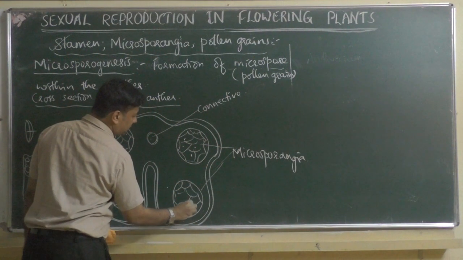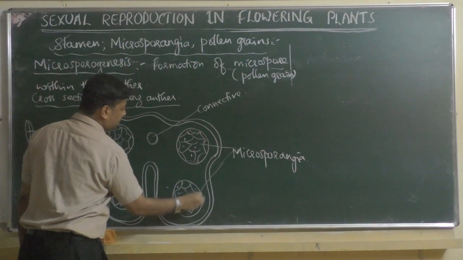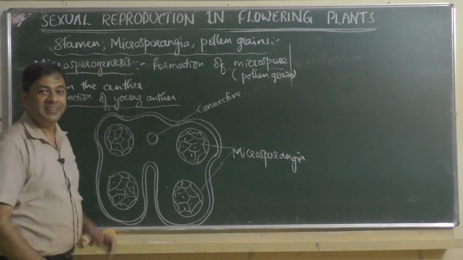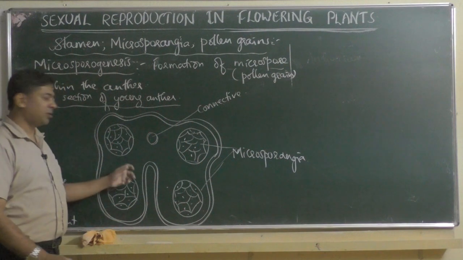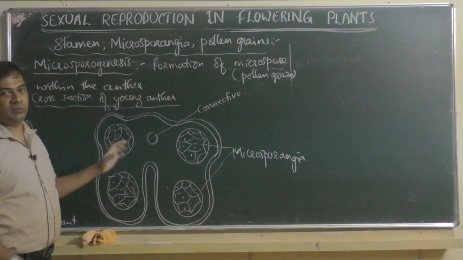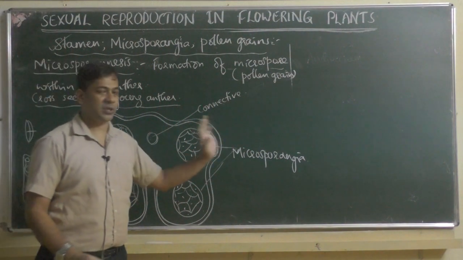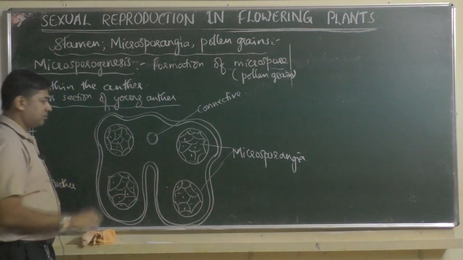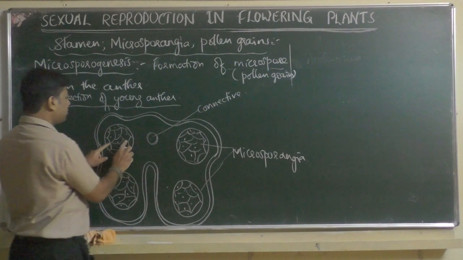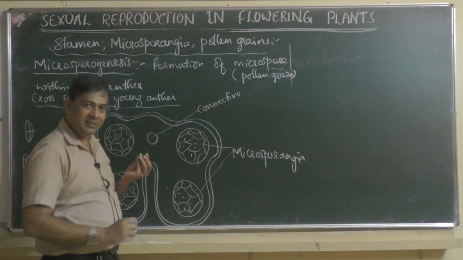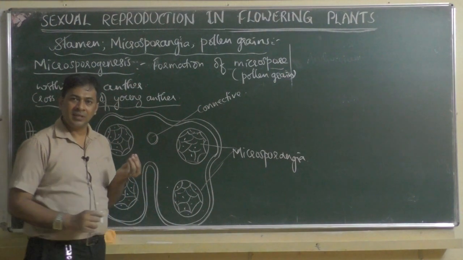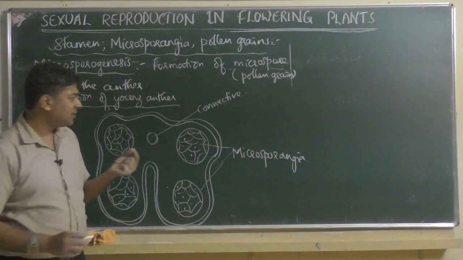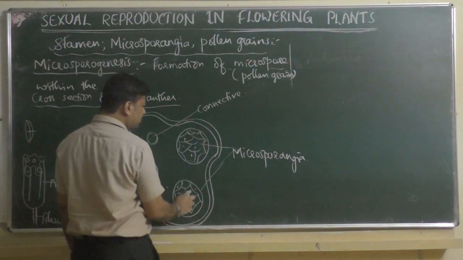So remember, in the board exam, sometimes they will ask you to draw a cross section of a young anther. Then you have to draw this. I will tell you what is the difference between young anther and mature anther when I draw the mature anther, I will compare both. Okay, so first, microsporangia: when the anther is very young, the flower is very young, at that time it is filled with a tissue.